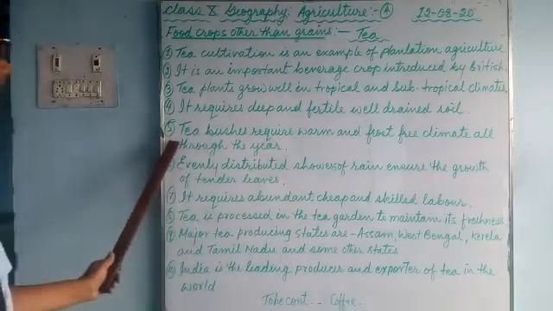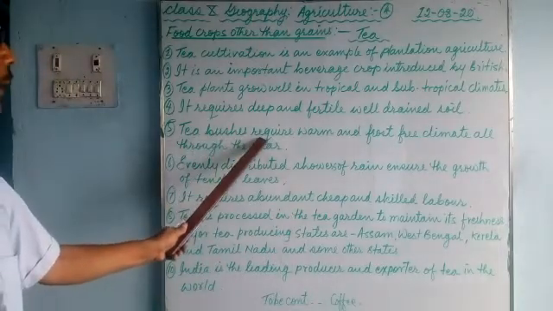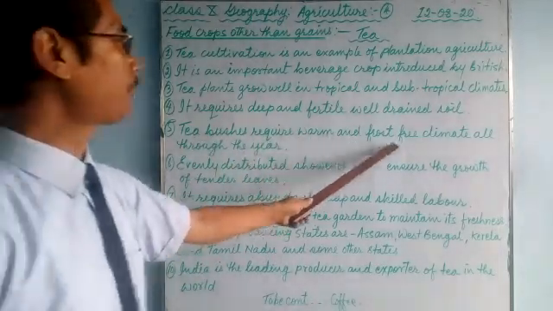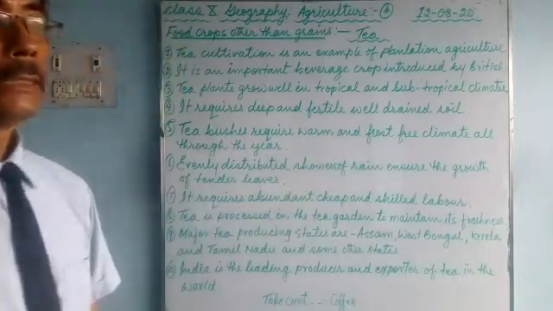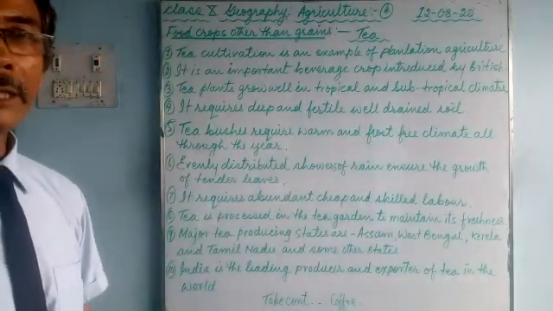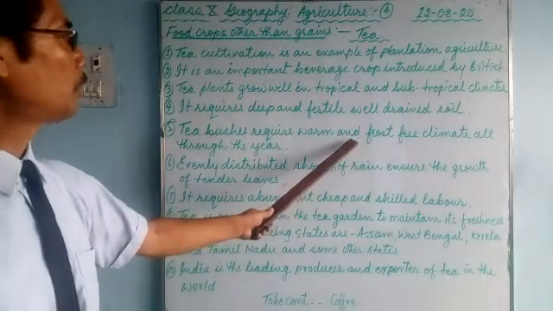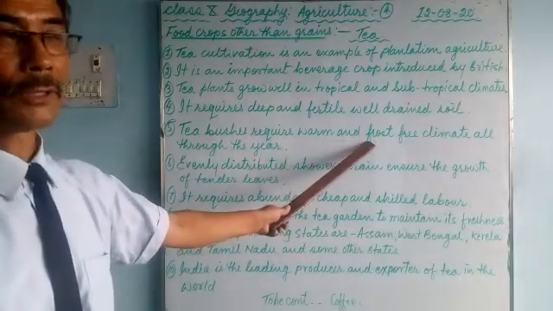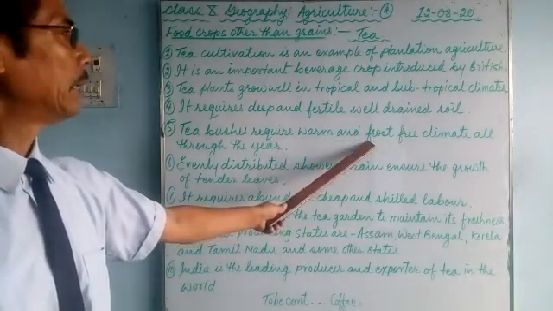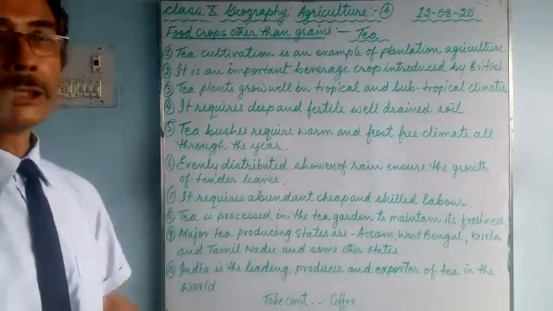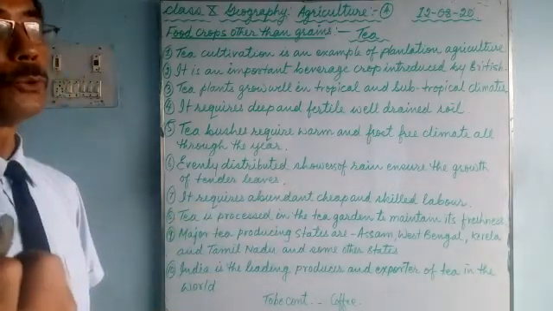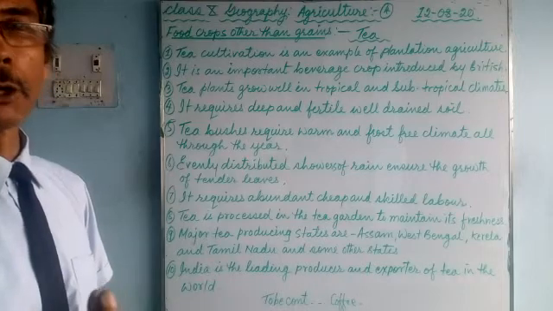So number 5, tea bushes require warm and frost-free climate. Tea bushes require warm climate, but it should be free from frost. During the winter, the dews freeze due to very low temperature. That is called frost.